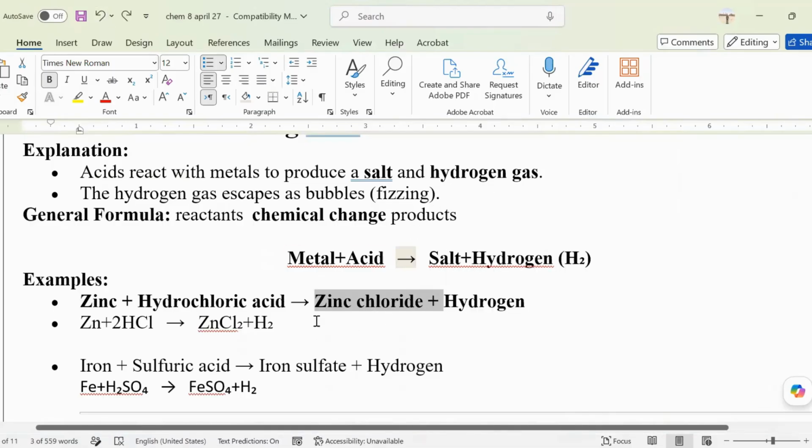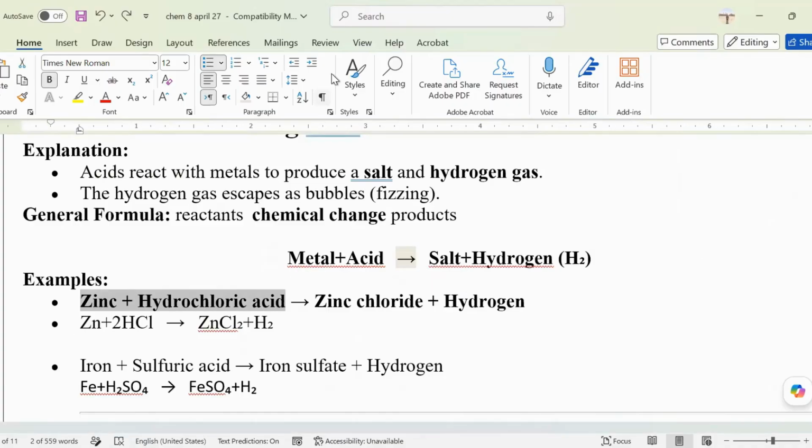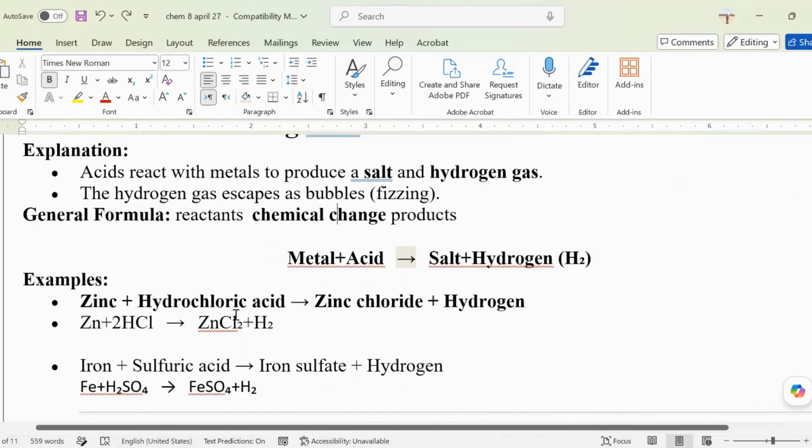But before making zinc chloride and hydrogen, you need reactants. And what are your reactants? Zinc and hydrochloric acid. Now, focus, Fatima, on this part. Zinc plus hydrochloric acid. Which one is the metal? Look at this formula.